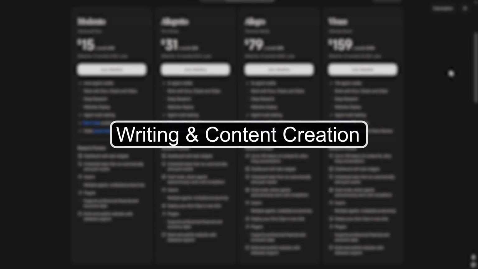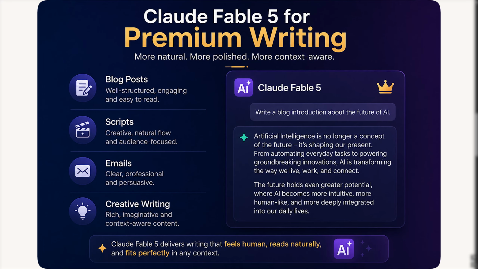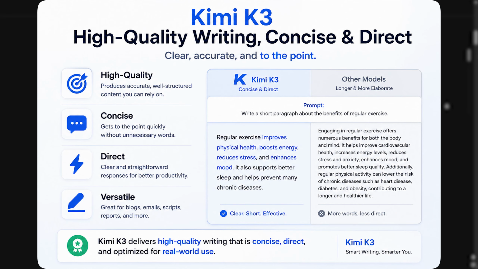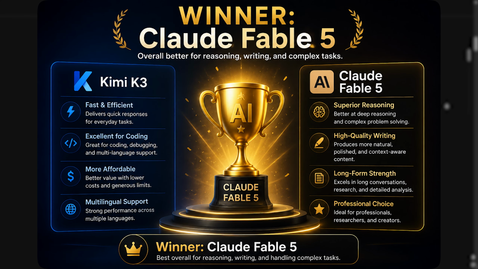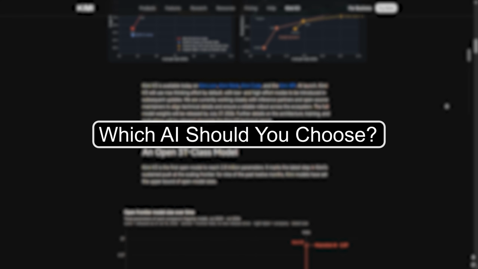Writing and content creation. For blog posts, scripts, emails, and creative writing, Claude Fable 5 usually produces more natural, polished, and context aware content. Kimi K3 still creates high quality writing, but its responses are often more concise and direct. Winner, Claude Fable 5.